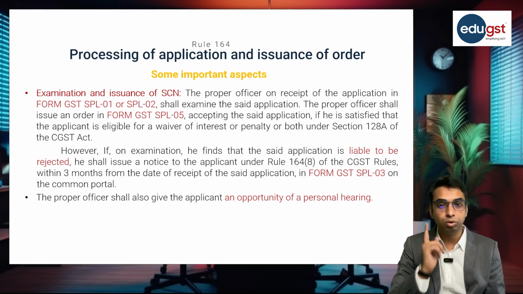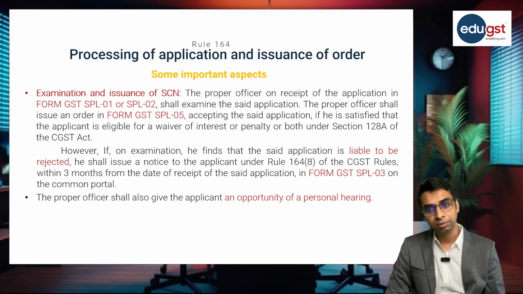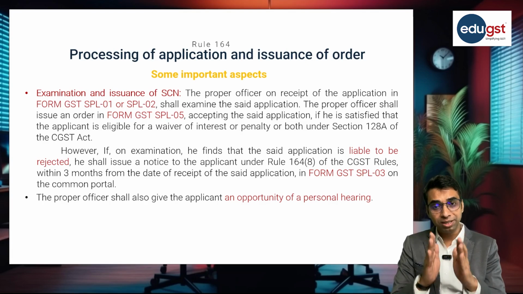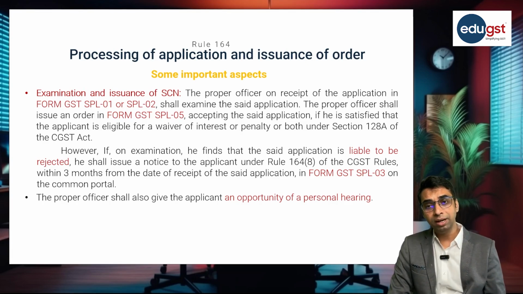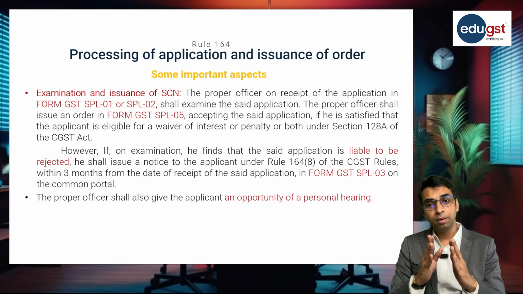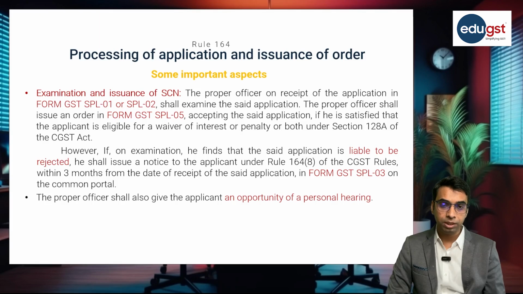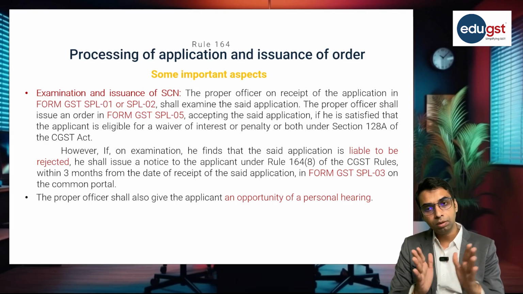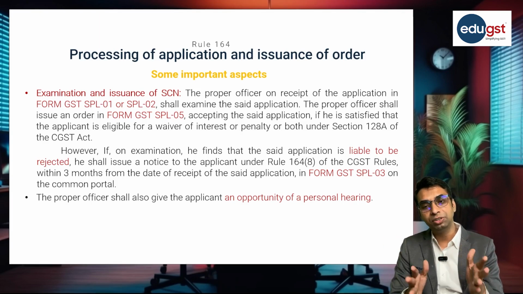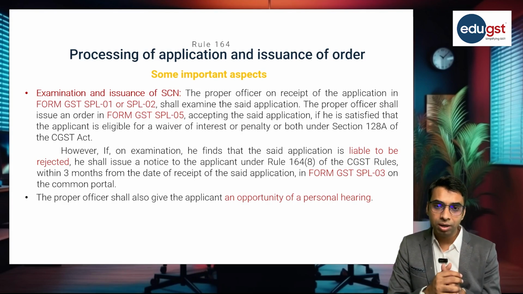The show cause notice in form SPL 03 must be issued within a period of 3 months from the date of application. The proper officer is also required to provide an appropriate opportunity of personal hearing to the applicant in order to provide natural justice to that particular applicant.